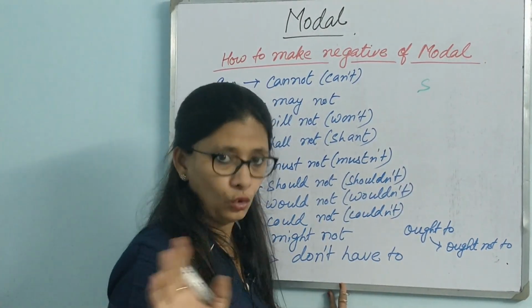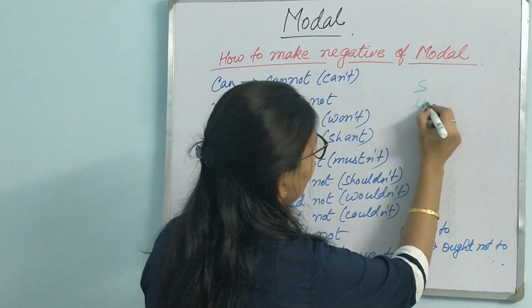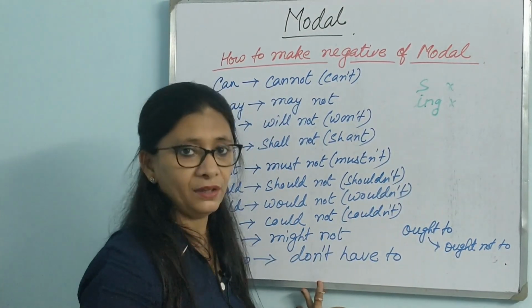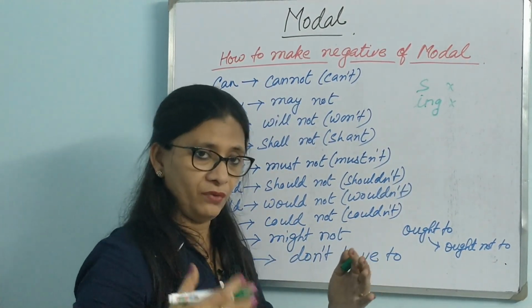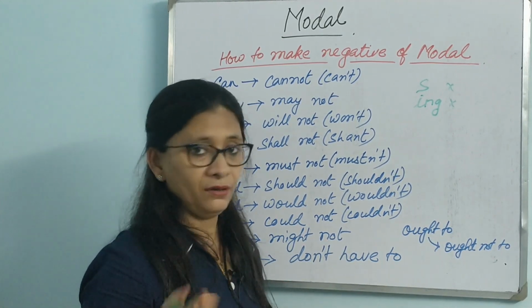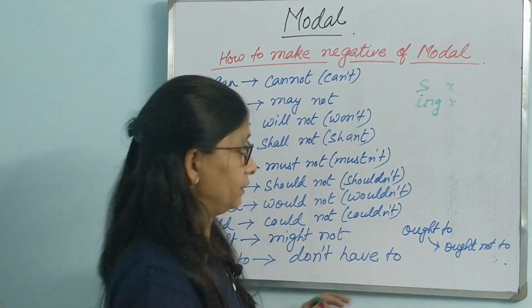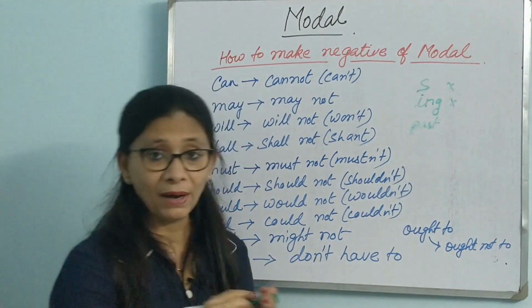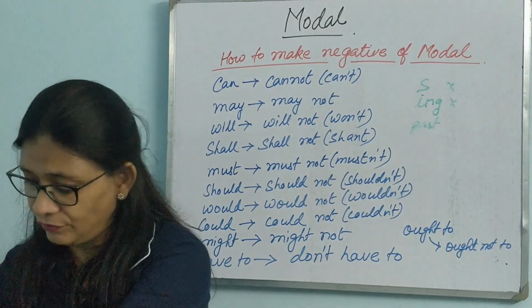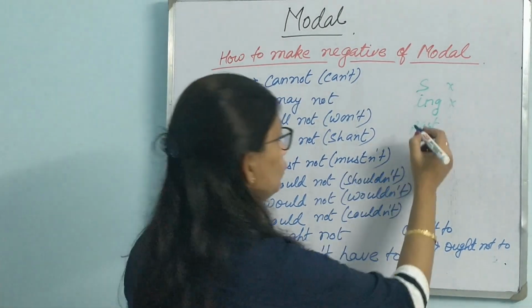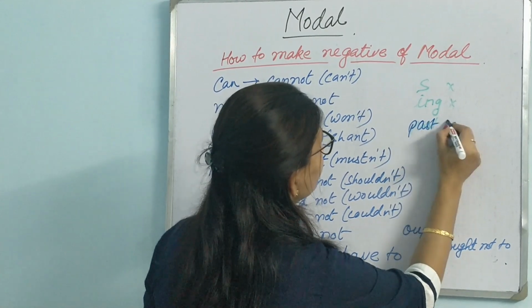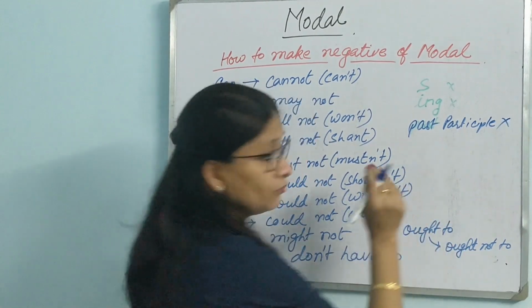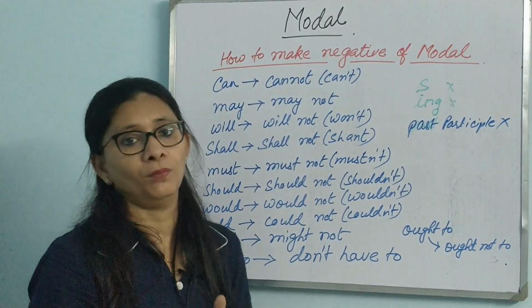Modals: can, no cans, okay? They do not take ing. Willing is a word, but it is not will plus ing. Willing is a separate word. Shalling we don't use. Ing is never used with a modal. Then they don't have a past participle form. At best they have a past tense, but even that few of them have. They do not have a V3 form.